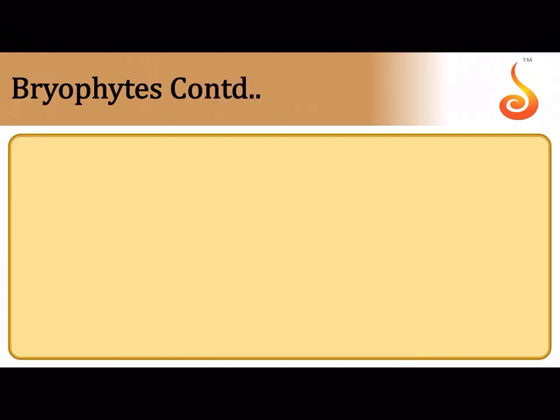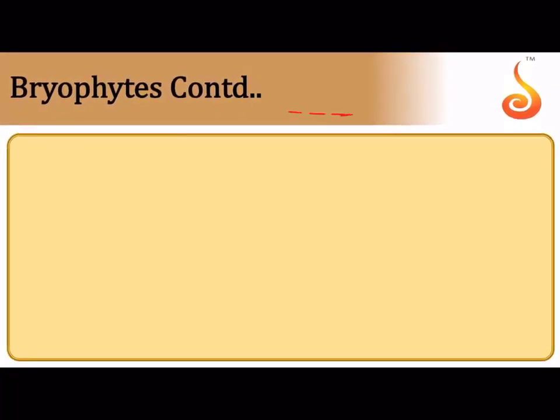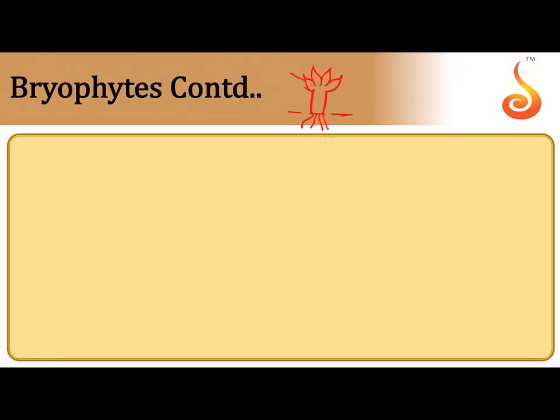So let us go through a quick life cycle of a bryophyte. Now for example, if this is the bryophyte, let me show you very roughly. This is the ground surface, this is a stem like structure, and there are leaves. And there are multicellular rhizoids, and you can see there are branches. Let me just show 2 branches here. Now this plant is called a gametophyte. Now this gametophyte is haploid.